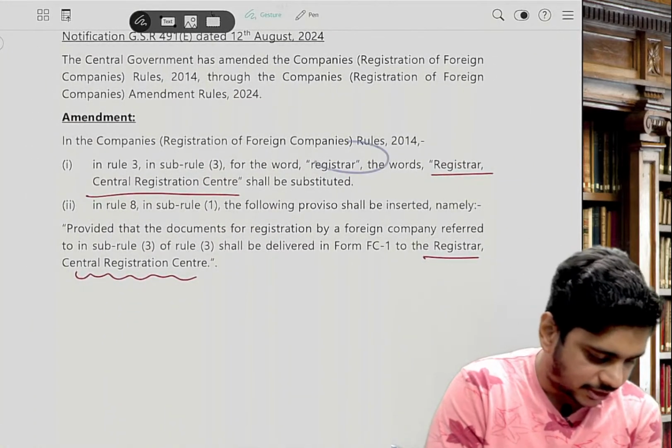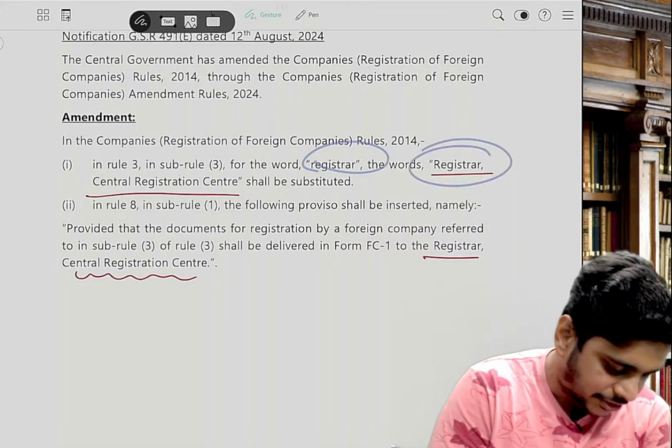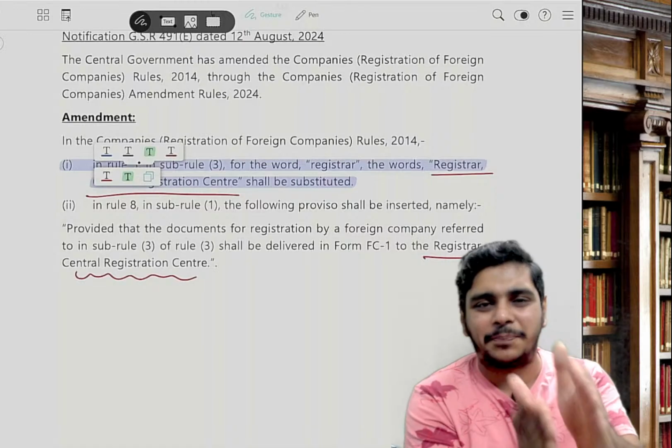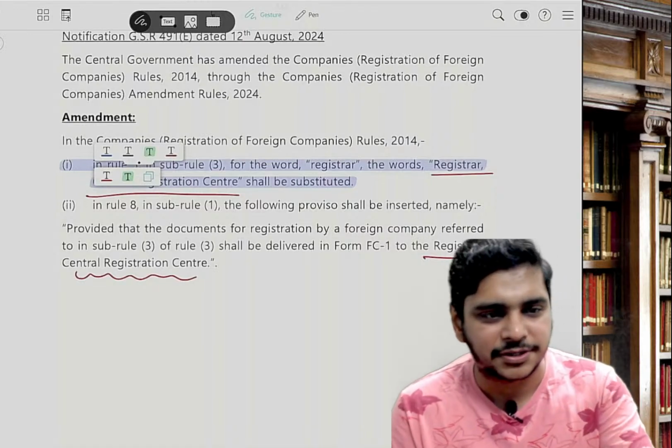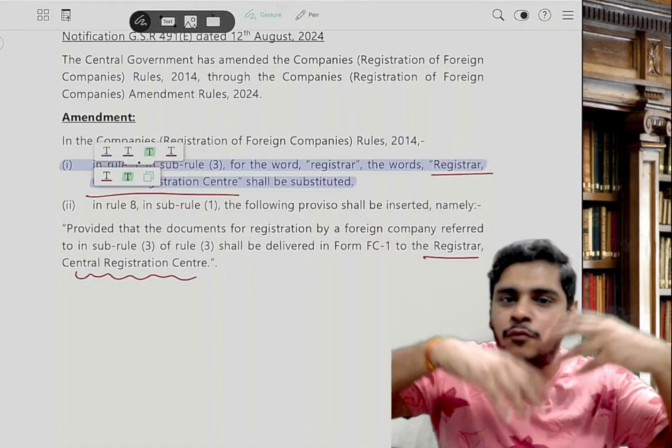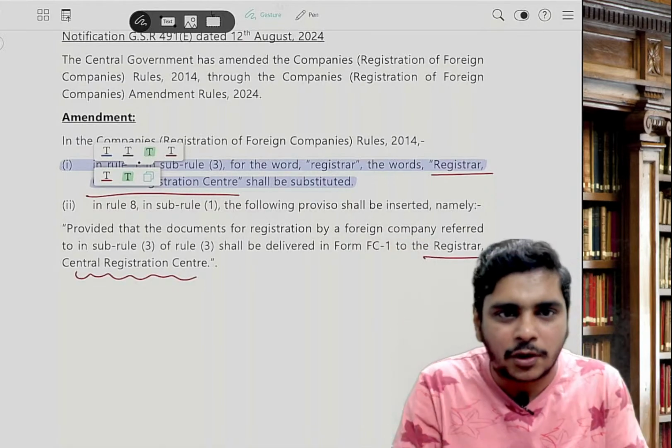So for the word registrar, what will you add? Registrar, comma, Central Registration Center. In ROC, they have given one department that is called Central Registration Center. So as such, your answers are not getting impacted. Would the answer get changed? No. Only what they have added.